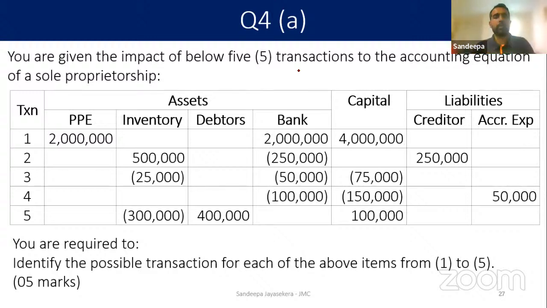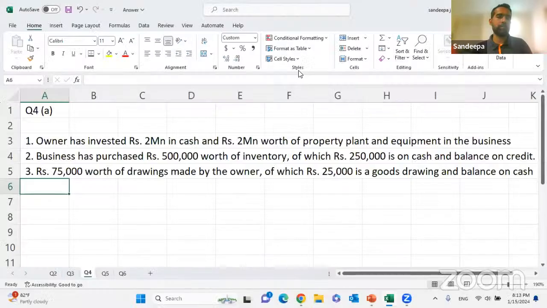Like that. Okay. So write the answer. Fourth one.